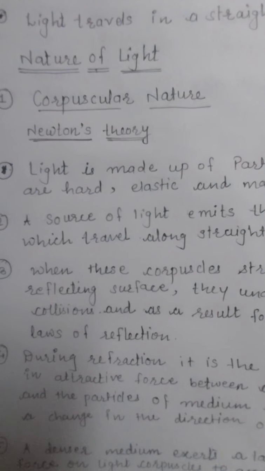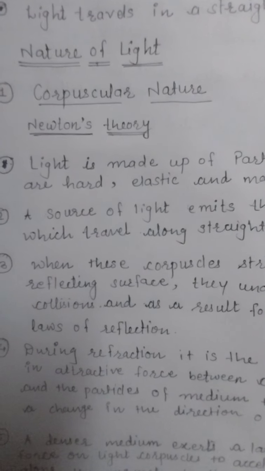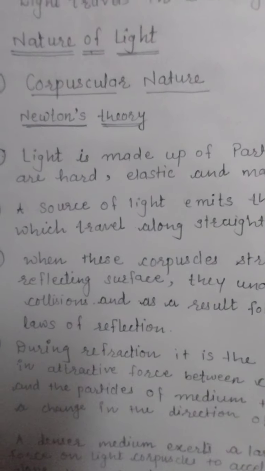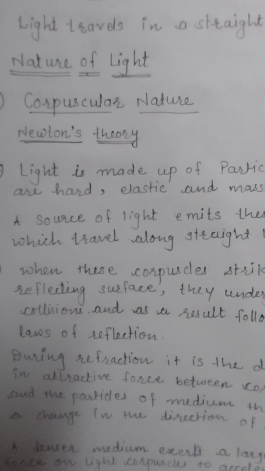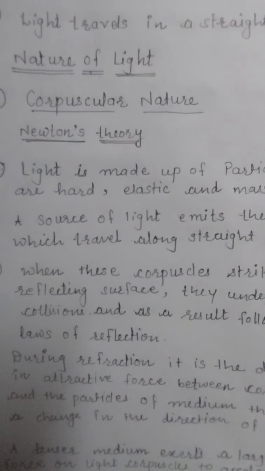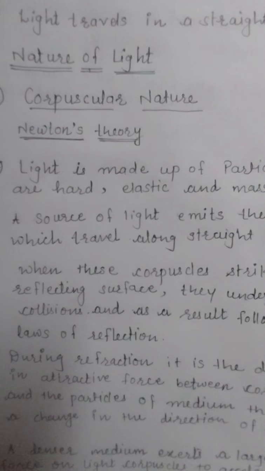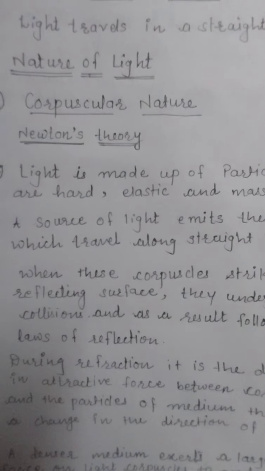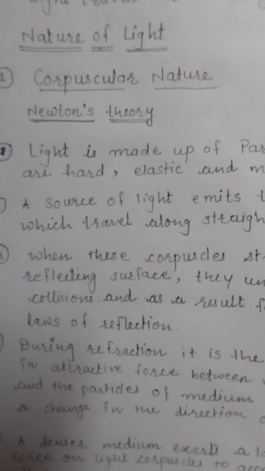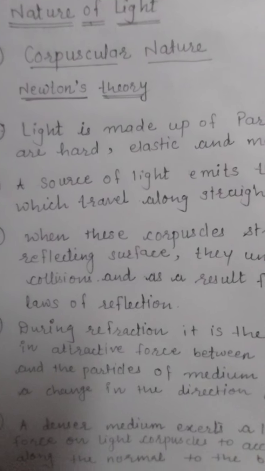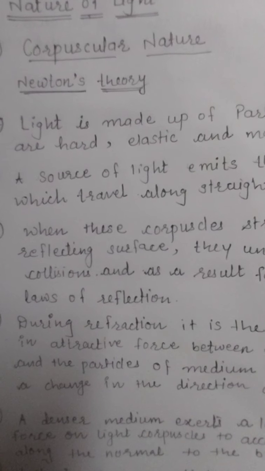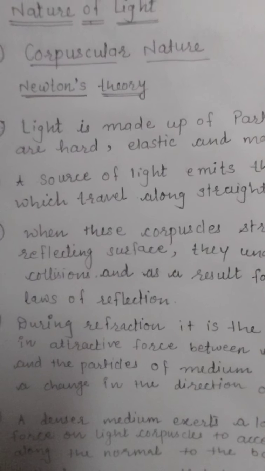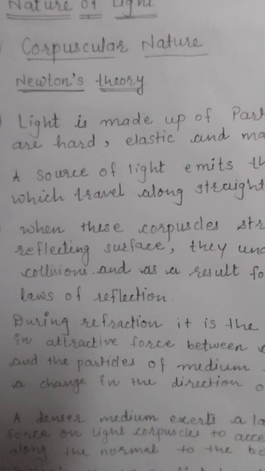Due to this attractive force, they get attracted towards the normal or along the boundary and change their direction inside that material. So due to this attractive force, the refraction takes place, according to Newton's theory.